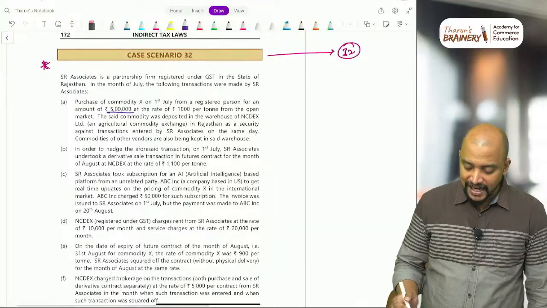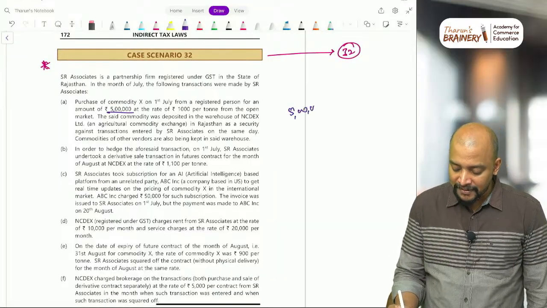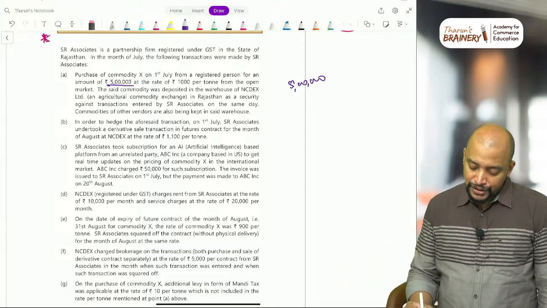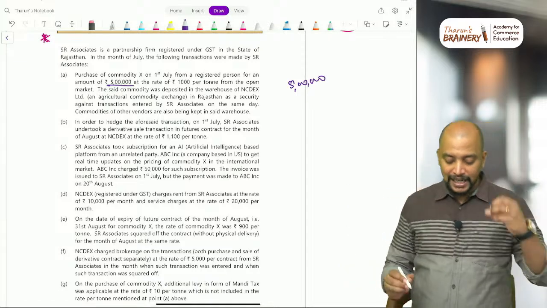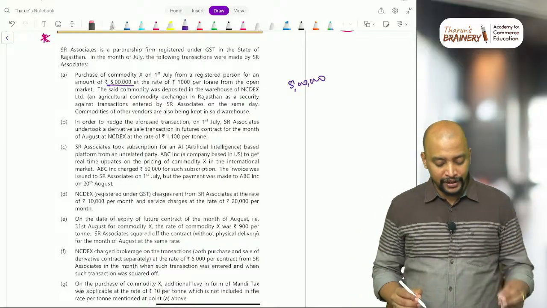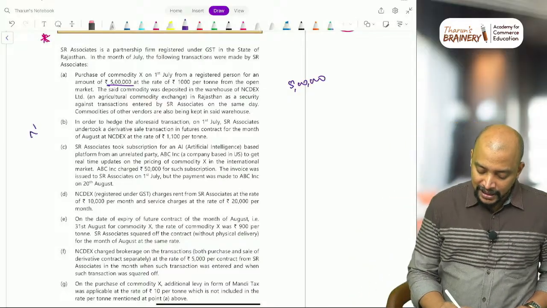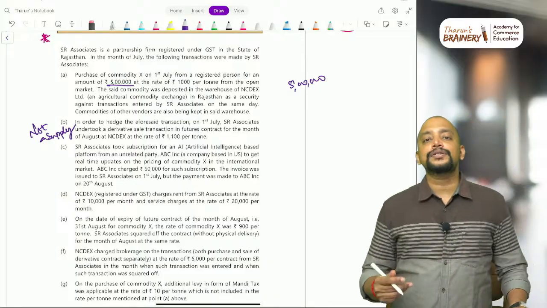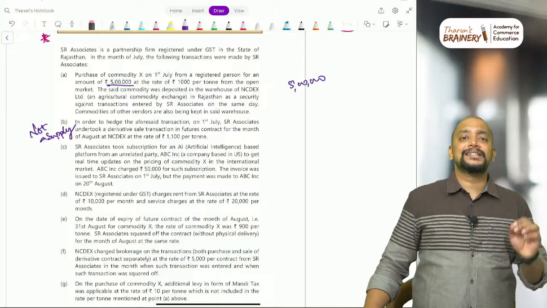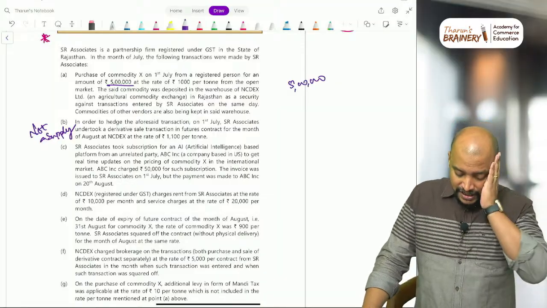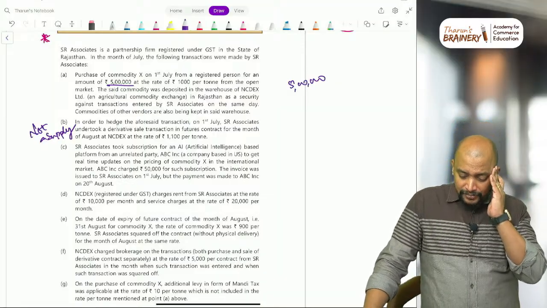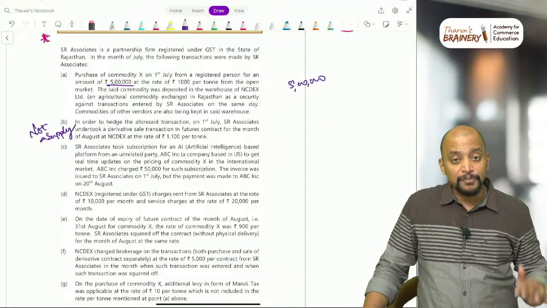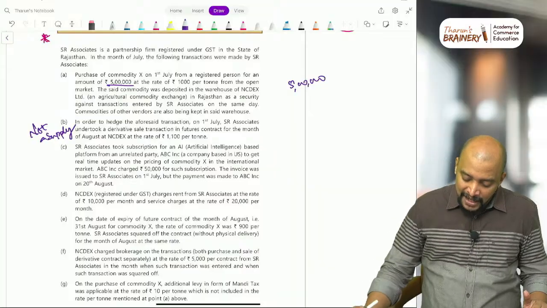So first, this 5 lakhs we will take, because that will be the value of inward supply. In order to hedge the aforesaid transaction, on 1st July, SR Associates undertook a derivative sale transaction in future contract for the month of August at the rate of 1,100 per ton. Not a supply. Why not a supply? Derivative transactions are neither goods nor services, because derivatives come under securities, which are neither goods nor services. Then SR Associates took subscription for an AI based platform, which is basically an import of services from a company in US.